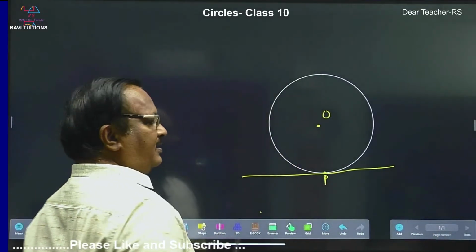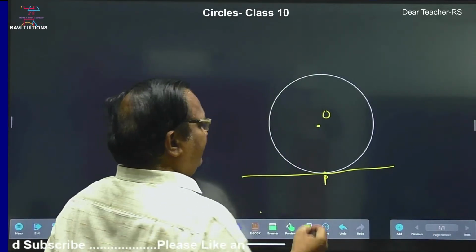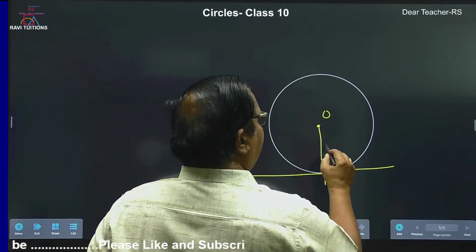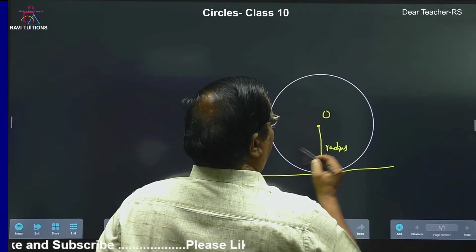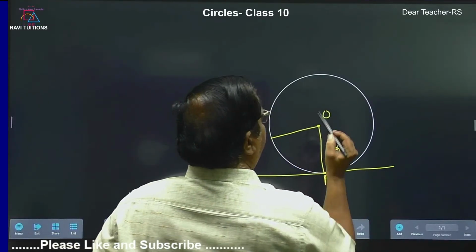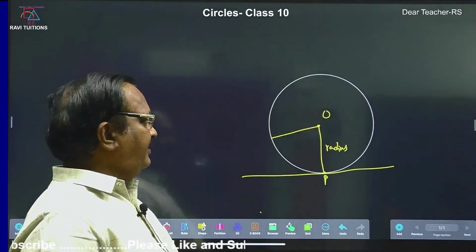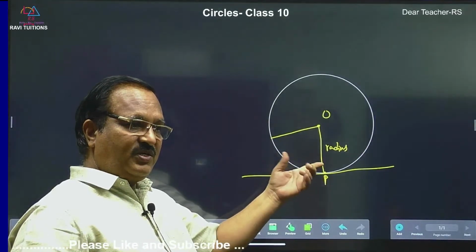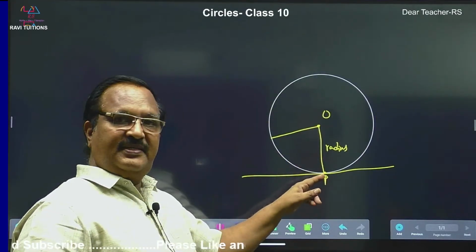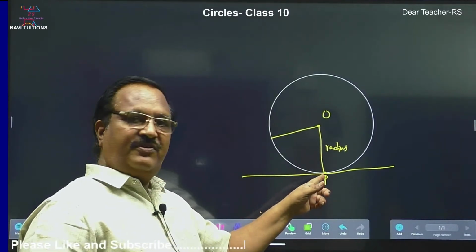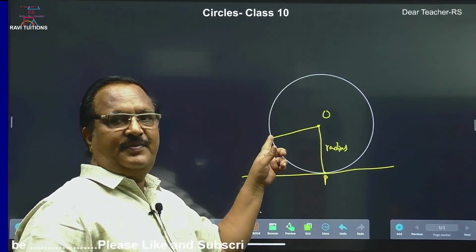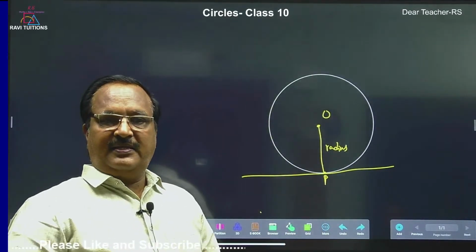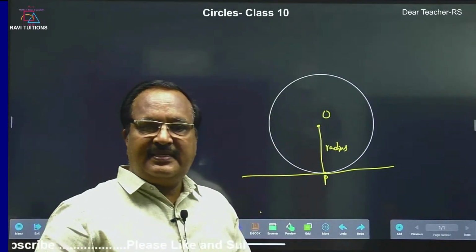So, now I will rub this, do not get confused of this. Now, what rules are there for us? If you join O and P, this is nothing but the radius. Now, radius you can draw like this also. Okay. The radius, the difference between this radius and this radius is what? This radius is radius drawn at the point of contact. This is not at the point of contact. So, we do not want that, we will remove that. Okay. So, now this is the radius.